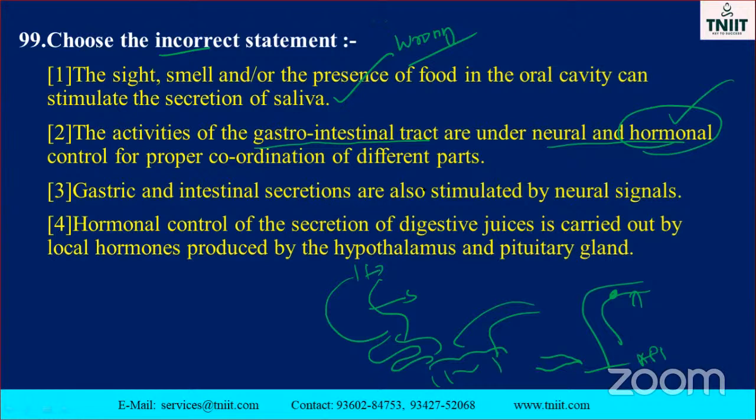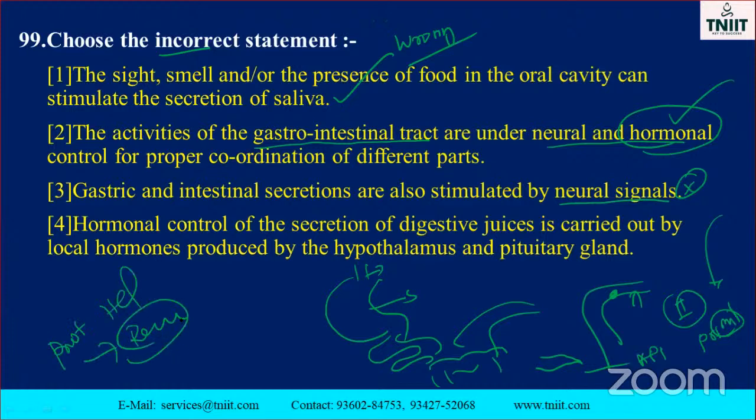Gastric and intestinal secretions are also stimulated by neural signals. Yes, definitely. When food enters, carbohydrate is there, and protein is present. Suppose when you are drinking milk, it contains protein molecules. Automatically prorenin is converted to renin with the help of the action of HCl. All those things, note them down. Renin is for the digestion of milk protein. Milk protein is the correct option. So it is also correct.